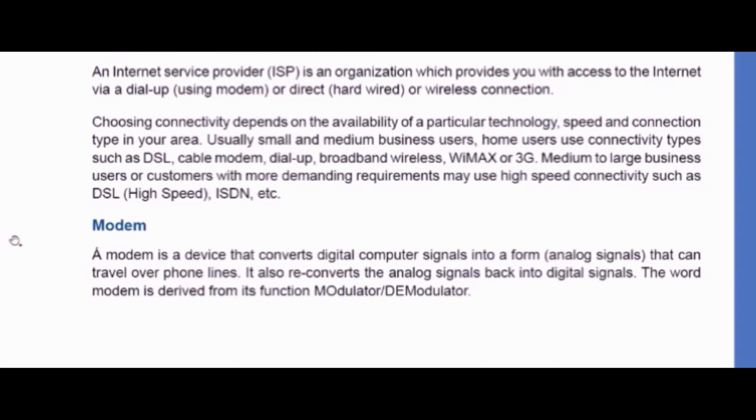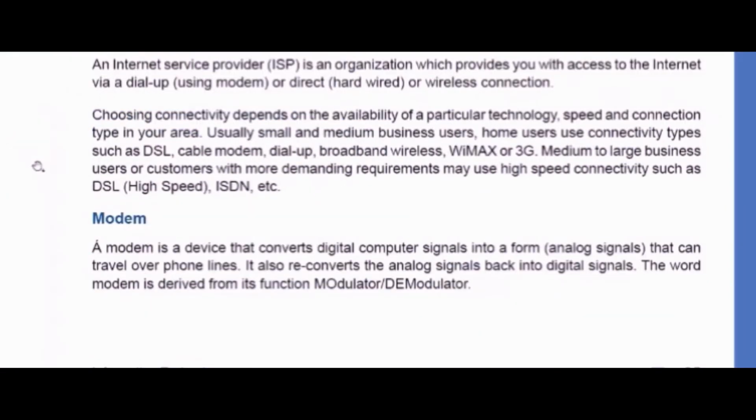If they do not provide you the access, then you will not be able to access the internet. It can be via dial-up, that is using a modem, or direct, that is hardwired or wireless. Three types of connections they provide: using a modem, that is dial-up, then wired and wireless. Which type of connectivity you want depends on whether you want it for your home, a medium business, or a small business. Then we have the modem.